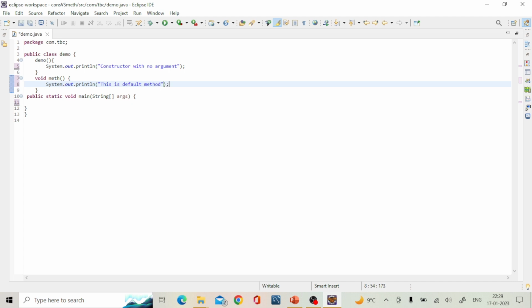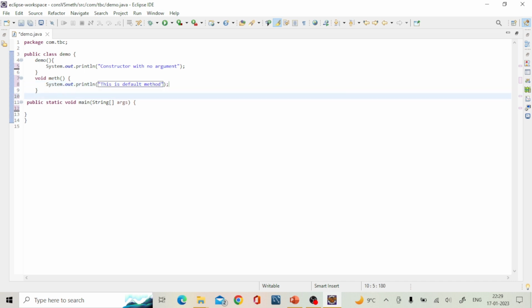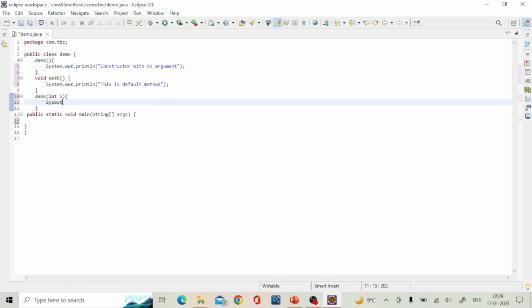Can we see it like this? Constructor with one parameter, so it is possible in Java.